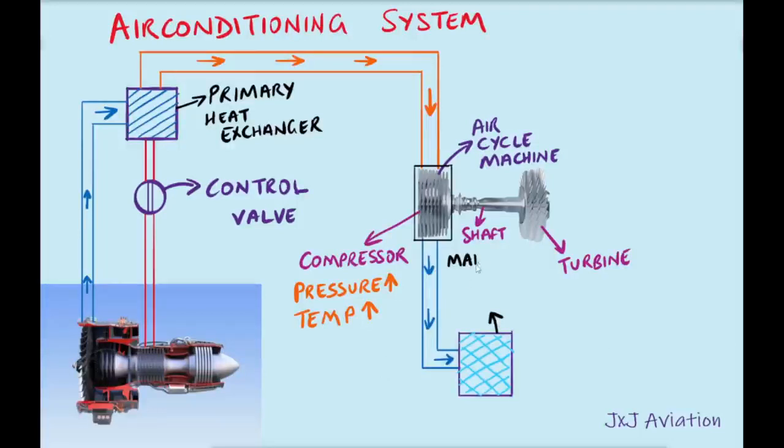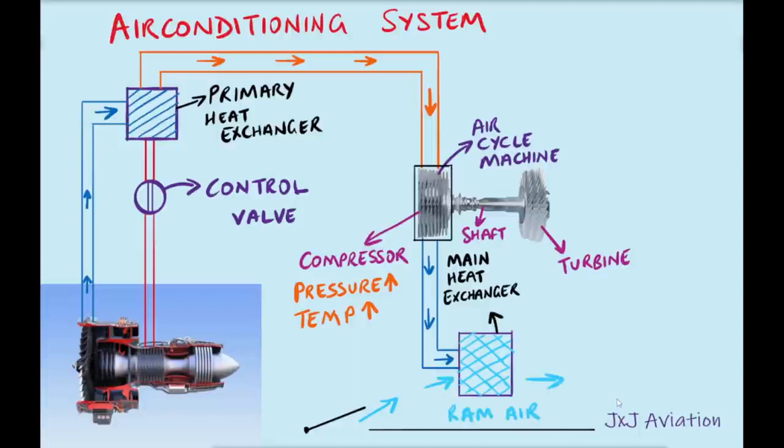So the air is passed through another heat exchanger called the main heat exchanger. This is also an air-to-air heat exchanger which uses the cold outside air called as ram air. This air is taken into the aircraft by a ram air inlet, passes over the main heat exchanger and gets discharged overboard.